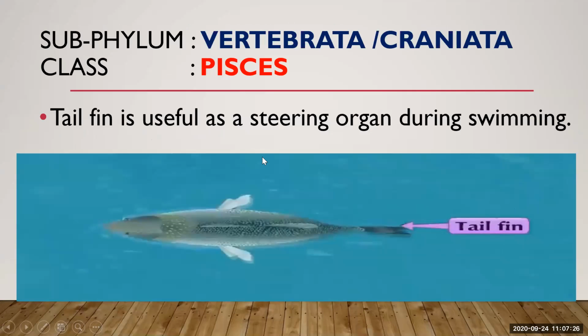As a vehicle has a steering, with the help of the steering we can control the direction of the vehicle. In this way, aquatic animals control their direction with the help of this tail fin. Got this much? So you may get a question to label this. What is this called? This is a caudal fin or tail fin.